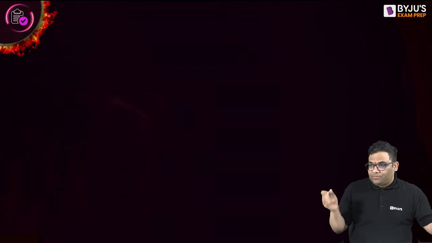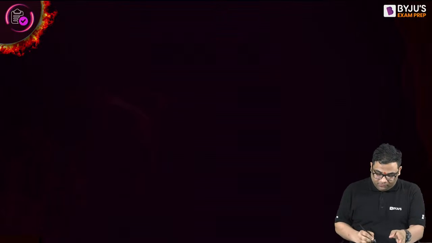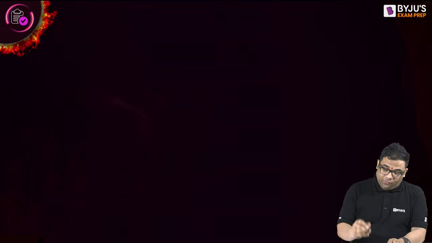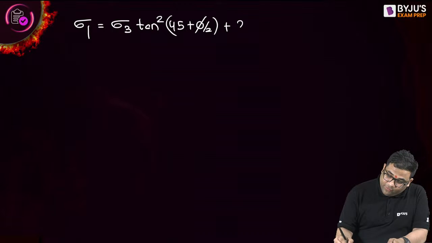So let's solve them, but before that, I'll give you some understanding. What are the tips? First of all, this equation is very important. You will be using this equation regularly.